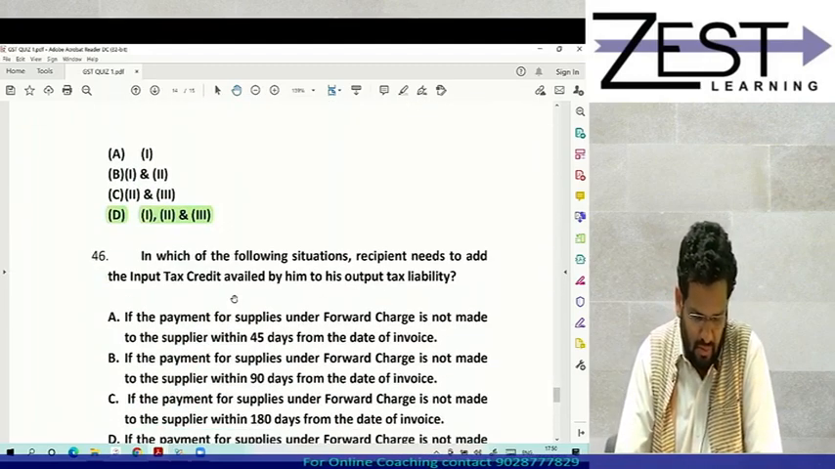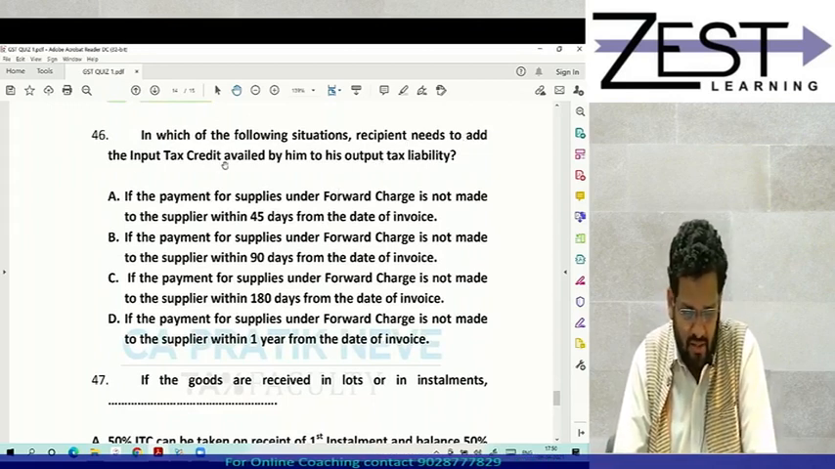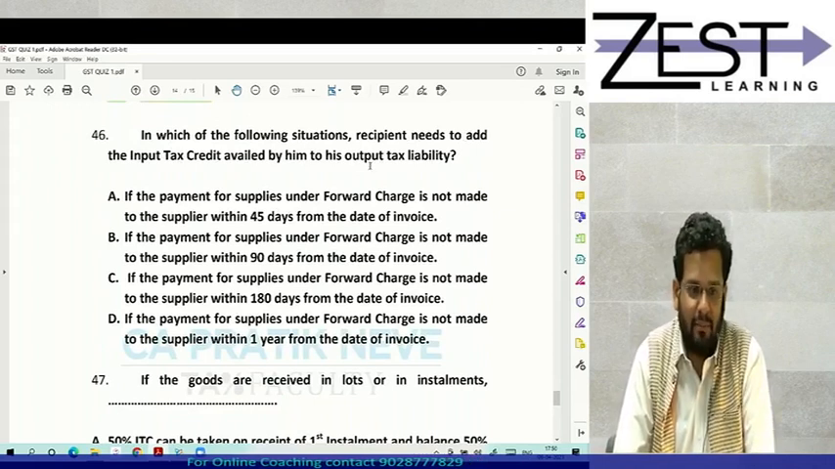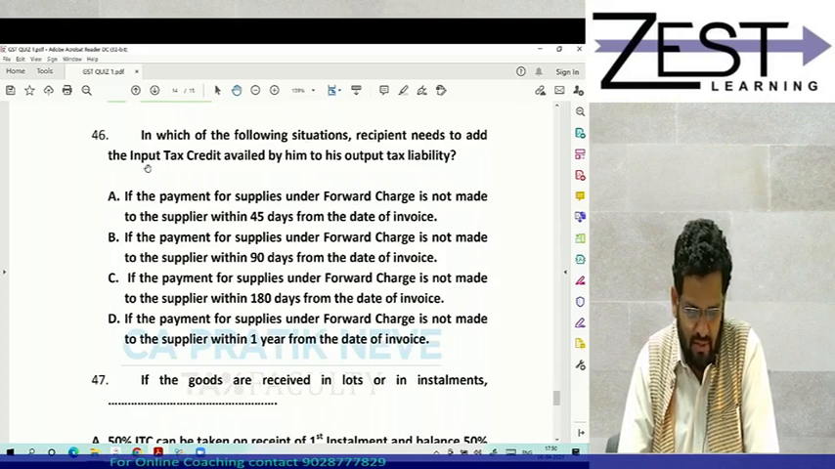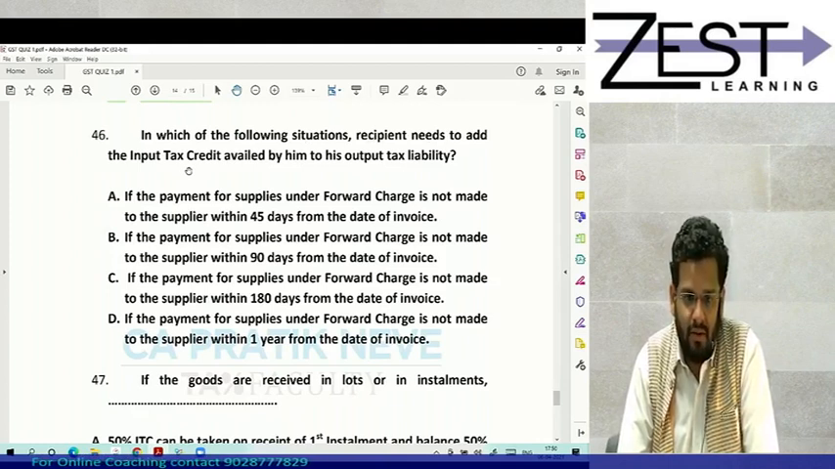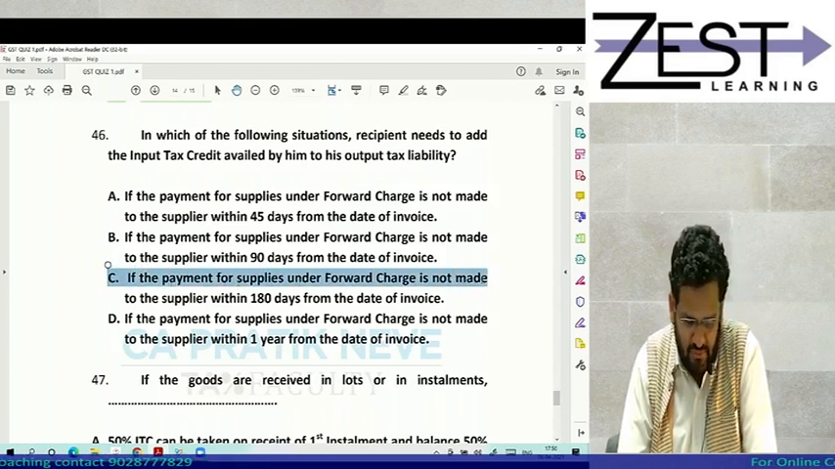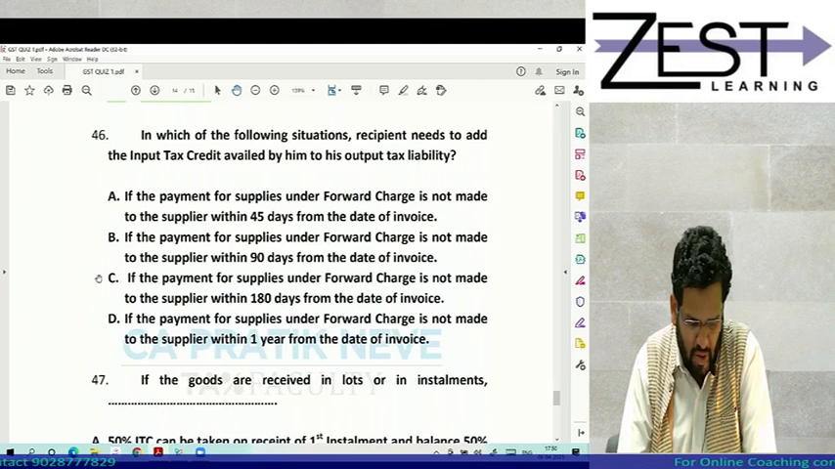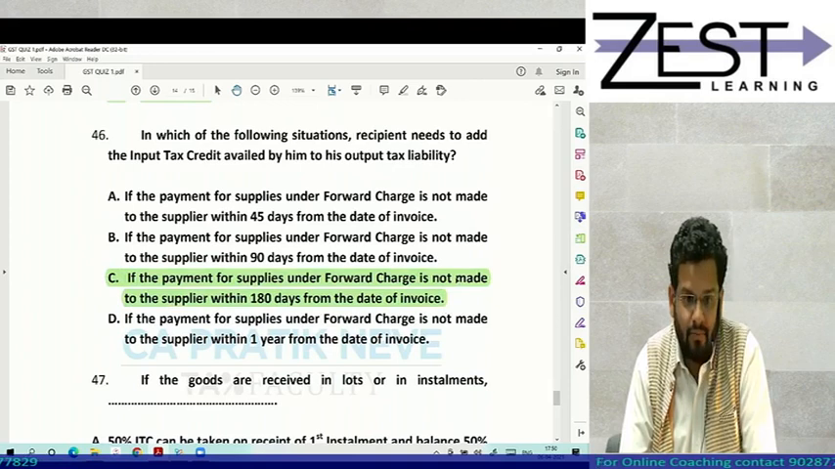In which of the following situations recipient needs to add the ITC availed by him to his output tax liability? Yes, answer is C. If the payment for supplies under forward charge is not made to the supplier within 180 days from the date of invoice. Clear?